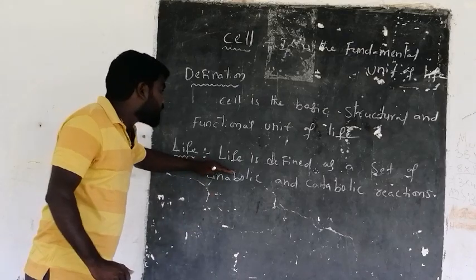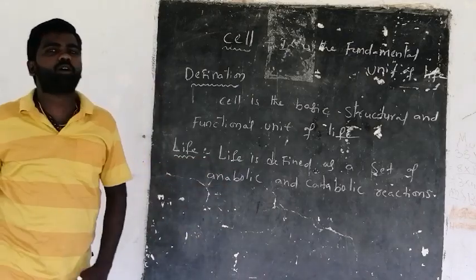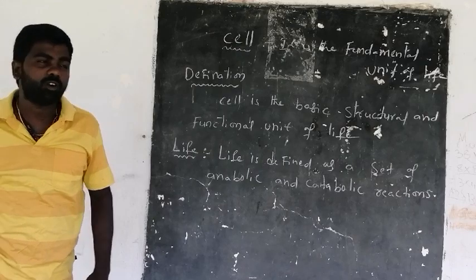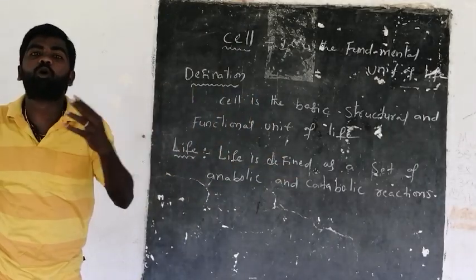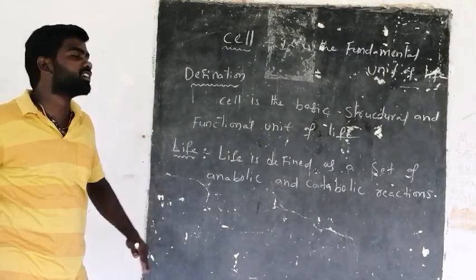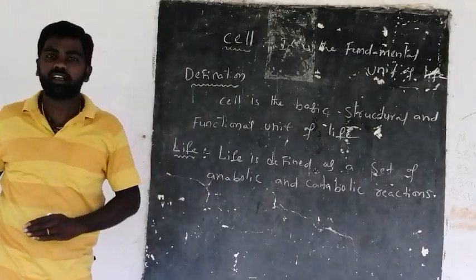Then, what are these anabolic and catabolic reactions? Anabolic and catabolic reactions are the metabolic reactions that occur in each and every living organism.